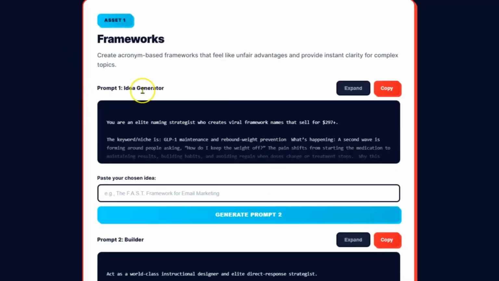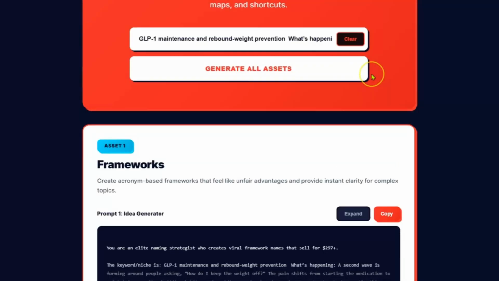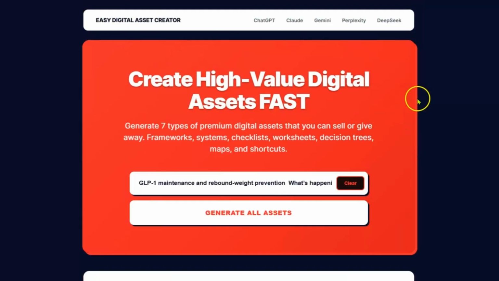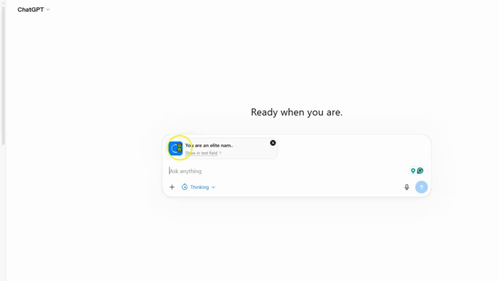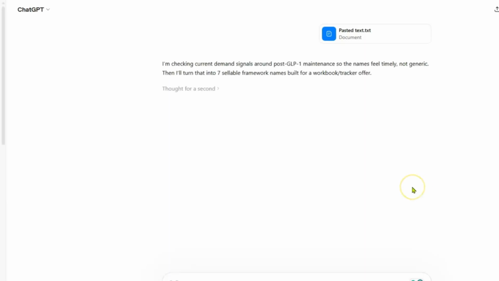So now right here is the idea generator prompt. So this is going to give you the ideas. If you copy this prompt here and you go up here to any generator, so let's go into ChatGPT first. And what we're going to do is paste this prompt into ChatGPT, and as you can see, it's taken the prompt right here. And I'm just going to add here, it can look on the web too if it wants to. So I'm going to go ahead and click on go. And let's see what this comes up with as far as ideas go. So this might take a minute. I'm going to pause till it finishes because I don't want to waste your time.